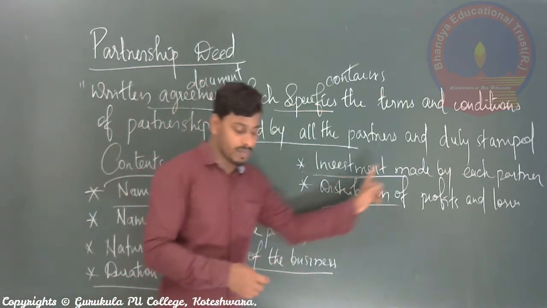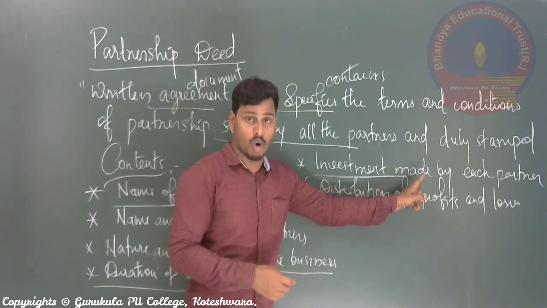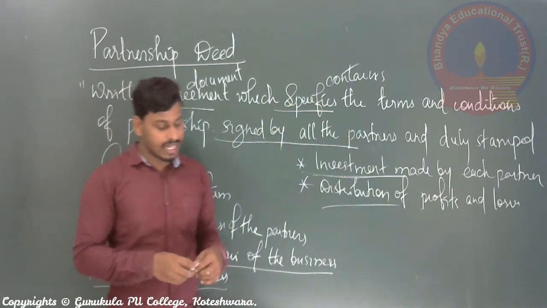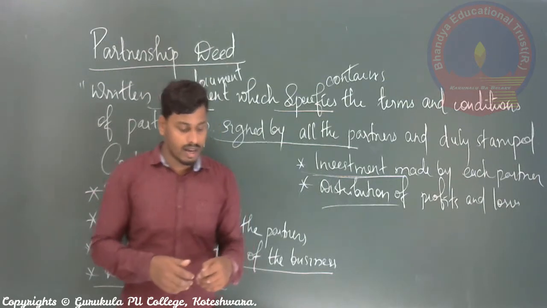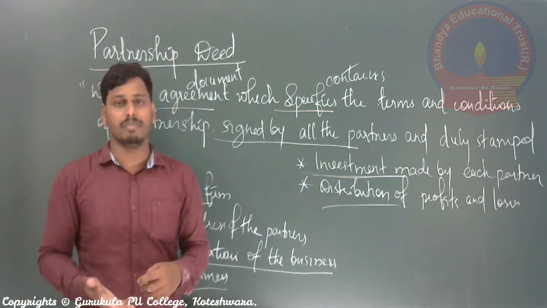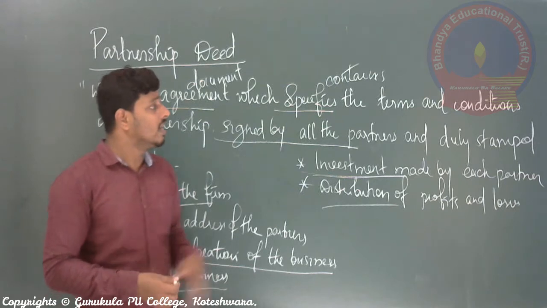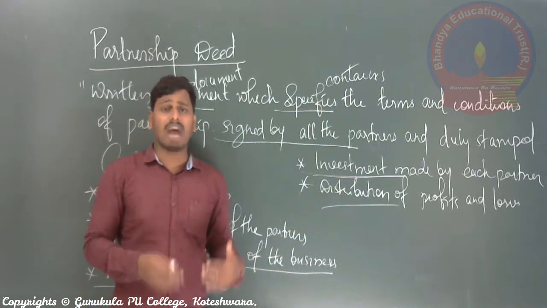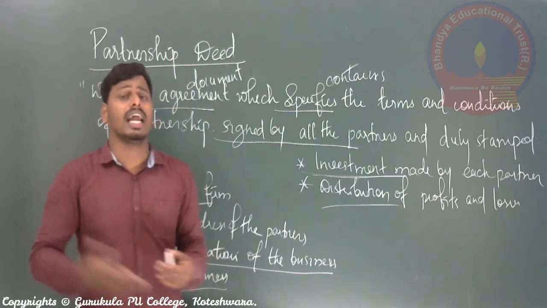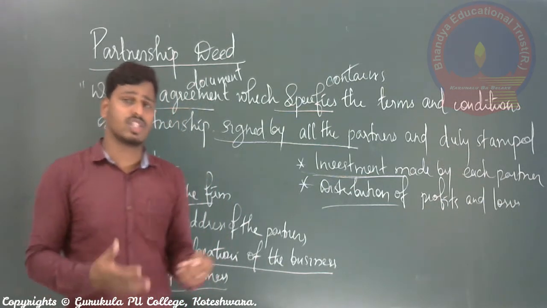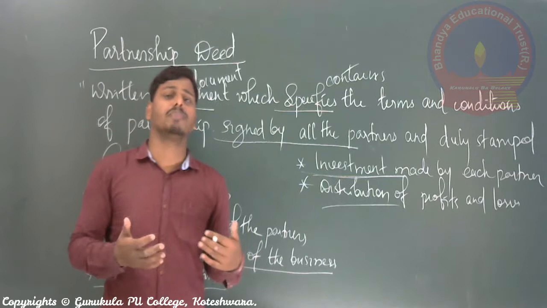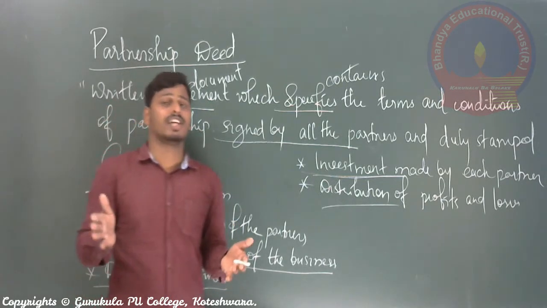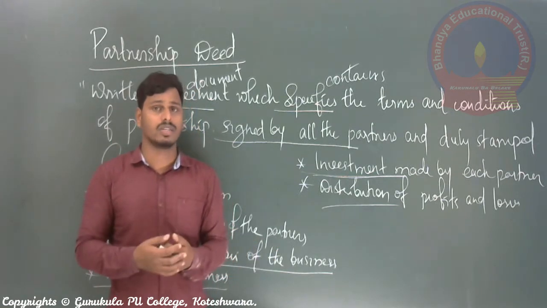That is called the duties and responsibilities, the obligations of the partners, and terms of admission, retirement as well as the expansion of the business, right? So normally according to the Partnership Act, after commencing the business or during the life of the business, you have an option of adding another person as a partner, or some of the partners may disconnect their relationship with the business, that is called retirement.